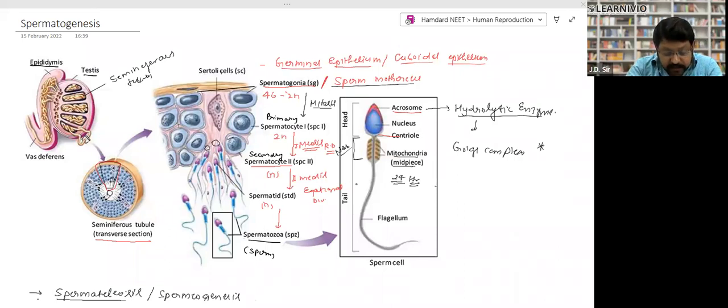Nowadays, some modern scientists say that they remain 100% active for only the next 2 or 3 hours. But the lifespan of the sperm is 24 hours. Why? They do not survive after 24 hours.